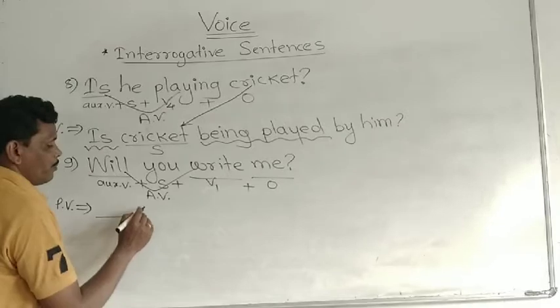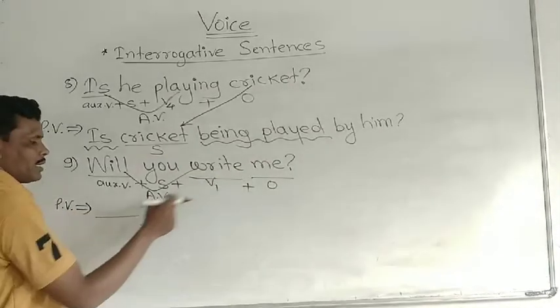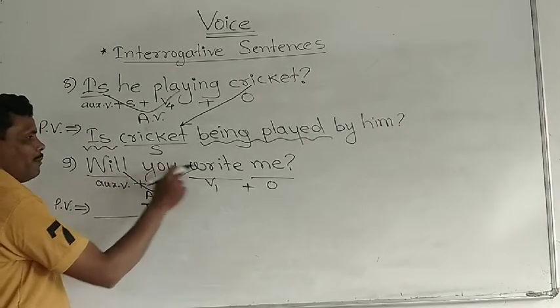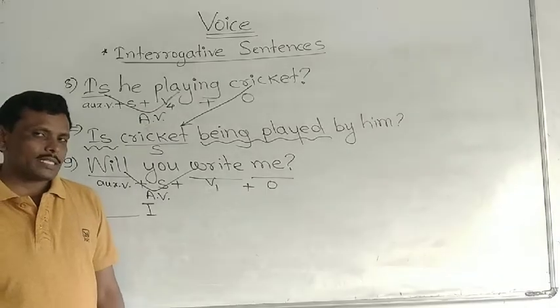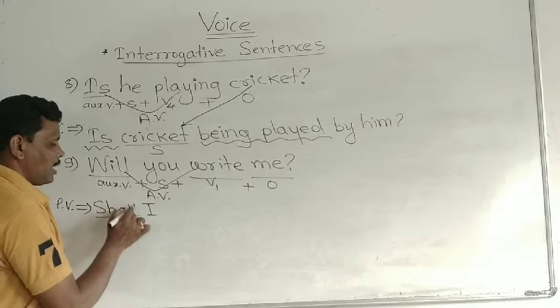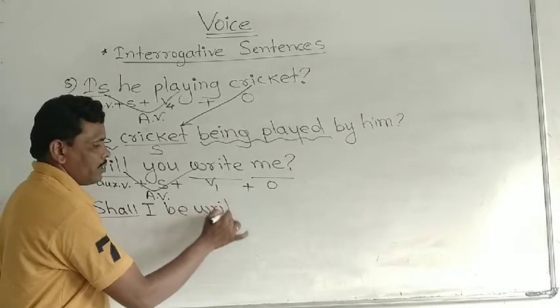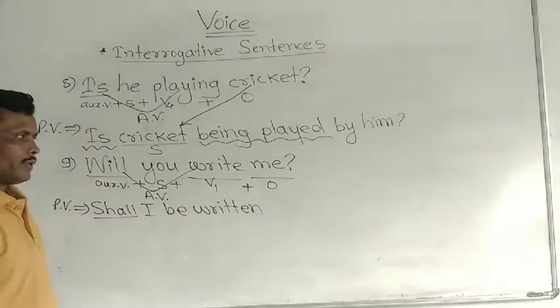We have to leave a space and then write that me object as a subject here, into I. Now will plus V1, its passive, shall oblique will plus be plus V3. According to I, we have to use shall, then be, then V3, written. Shall I be written, correct?